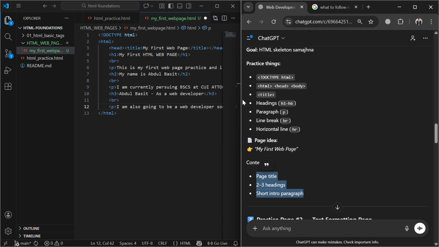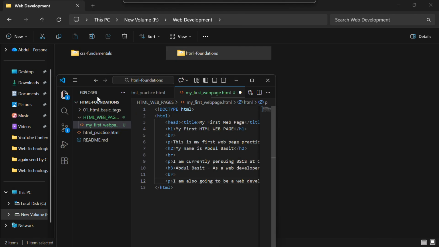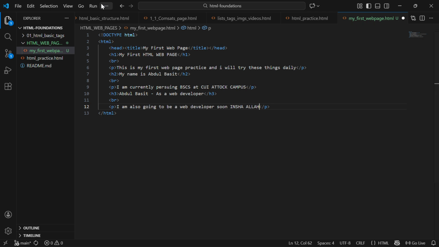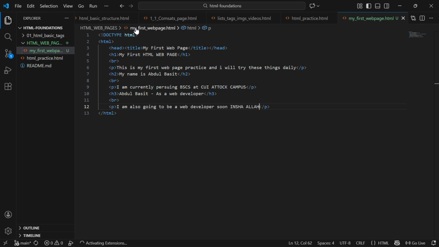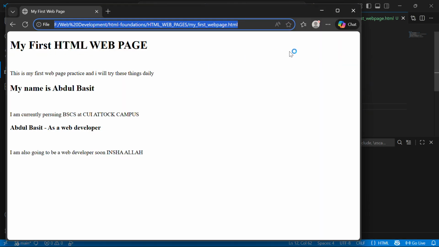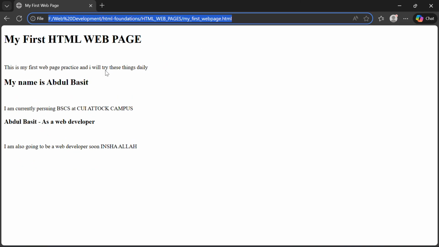So I have done these three requirements, and now I have to run my first web page. I'm very excited for this actually. I have to minimize this, and run without debugging, with Edge. And this is my very first web page which I developed myself.